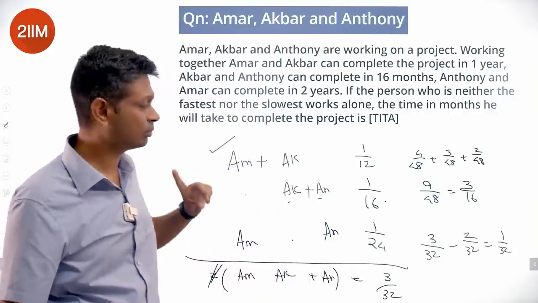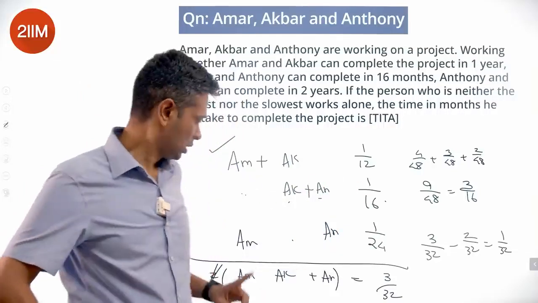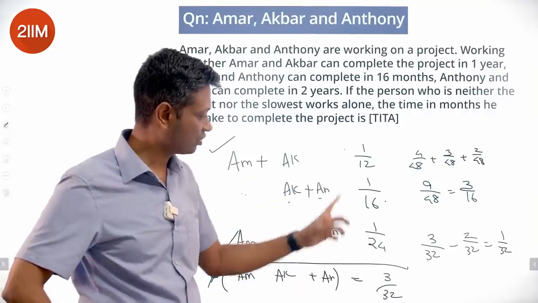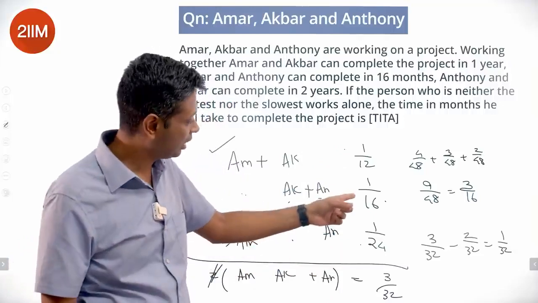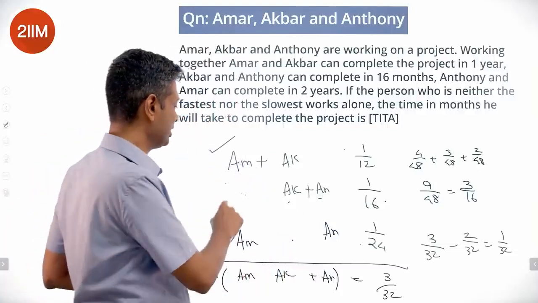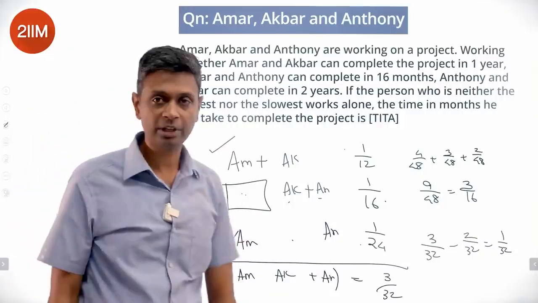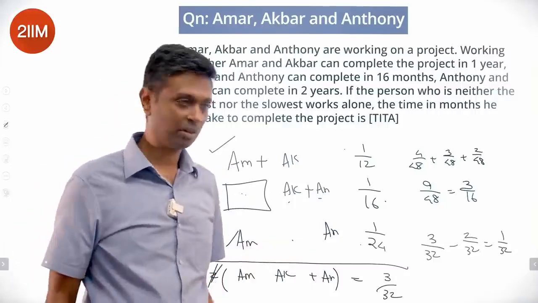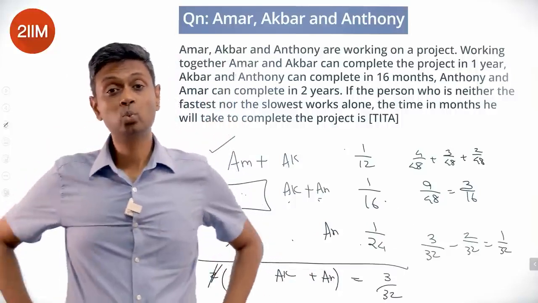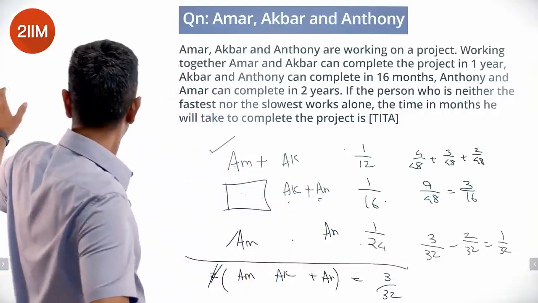What are we doing here? Amar plus Akbar in 1 month can finish 1/12 of the task. Akbar plus Antony in 1 month can finish 1/16 of the task. Amar plus Antony in 1 month can finish 1/24 of the task. This is the largest, this is the smallest. I don't even have to process this. The middle number is the one where the slowest and the fastest are working together. That means the middle speed guy is this missing guy. So we want to find Amar. Add everything up. We'll get 2 times Amar plus Akbar plus Antony. Divide by 2. We'll get Amar plus Akbar plus Antony. From that, subtract this. We'll get Amar's number, which turns out to be 1/32. Amar in a month can do 1/32 of the task, or to finish the task he'll take 32 months. Time in months should be 32.